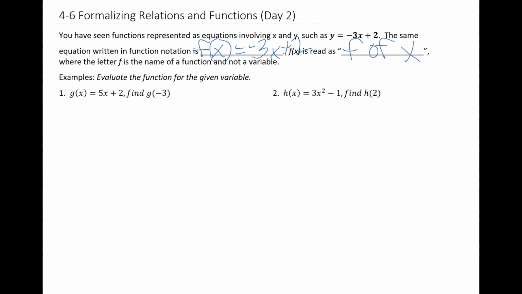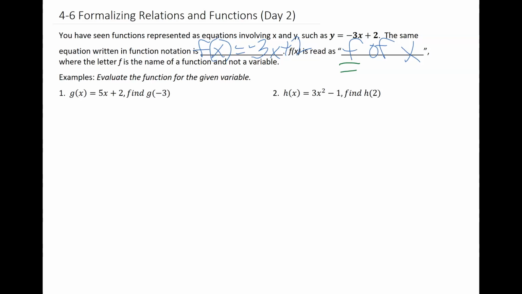Another thing to keep in mind: f is the name of a function and it's not considered a variable at this point in time. It does not always have to be the letter f. It could be a g, an m, whatever, but that letter just represents the name of a function. It's not a variable.